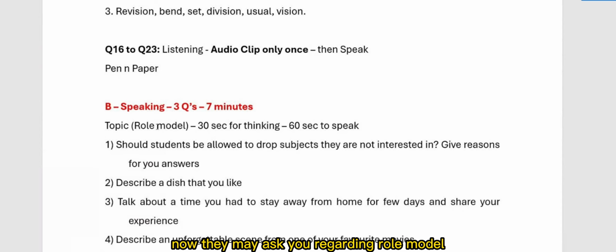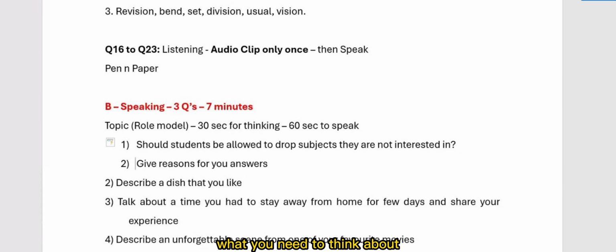They may ask you about a role model. Who is your role model? Why is he your role model? What do you observe in your role model? They may ask some questions like that, and that's a benefit for you. It's not that you have to answer all those questions. It's a clue for you. They want to give you a clue about what you need to think about.